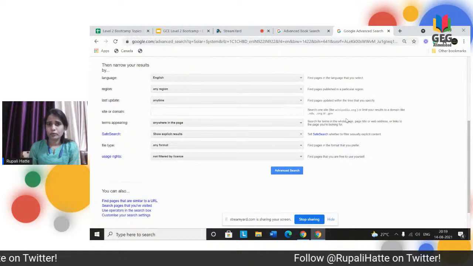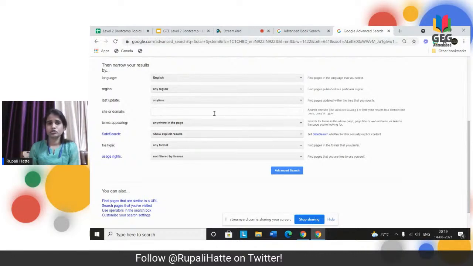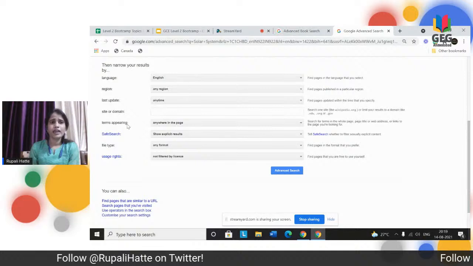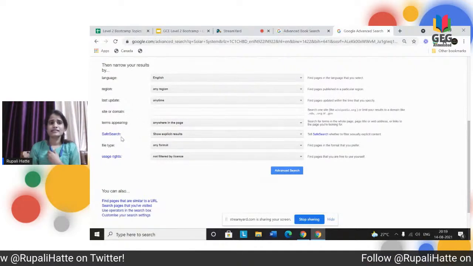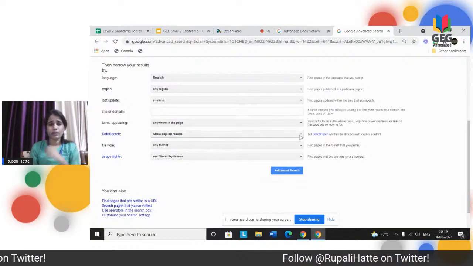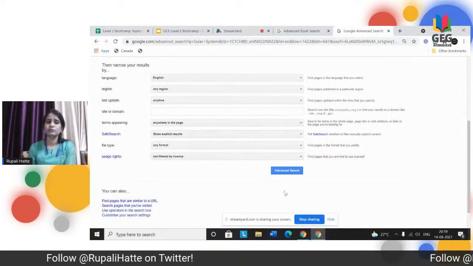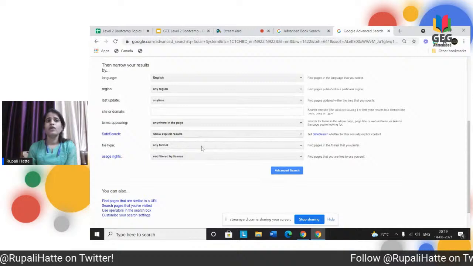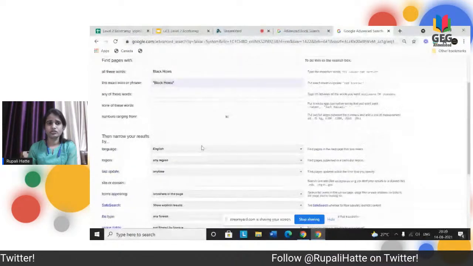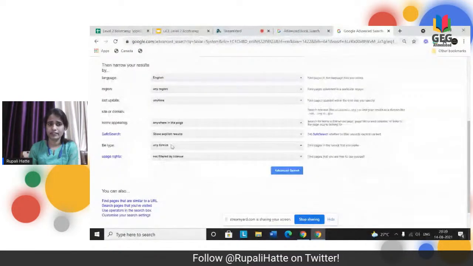Now for site or domain, you can also restrict to .gov, .edu, .org. Right now I'm not keeping any domain here. Items appearing anywhere in the page. Safe search results: if you don't want any inappropriate content, you can hide those results by using hide explicit results. File type, yes, this is the most important from your exam point of view. In scenarios, they will ask you to search by file type, so and so.